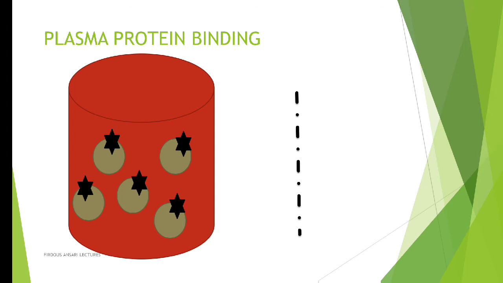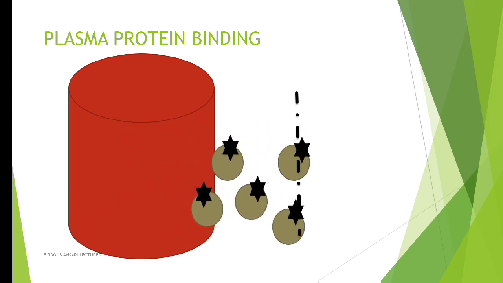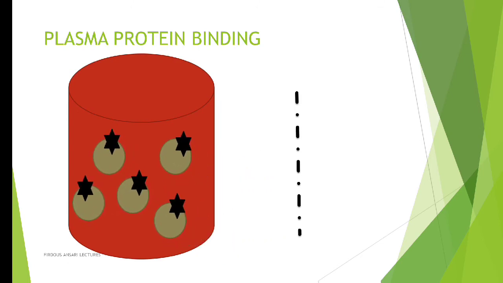As I have shown here in the diagram, there is a blood vessel in brown, as I have made in my previous slides also, plasma protein in brown color, and in black color I have made a poison. Since it is a poison, I have made it a black star. So this poison has a very high affinity for plasma protein. And now if we are doing dialysis, it will not cross the semi-permeable membrane.